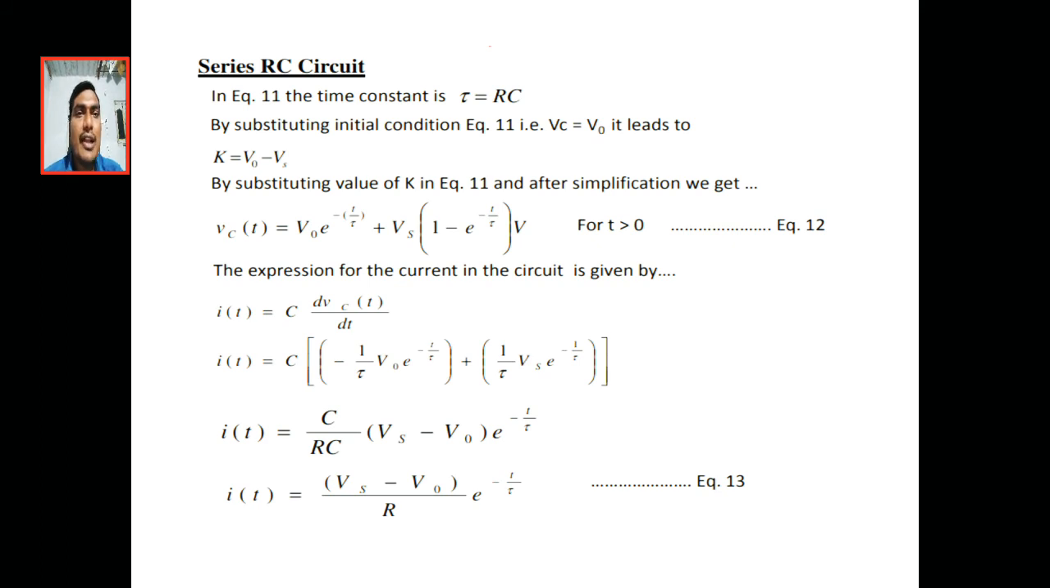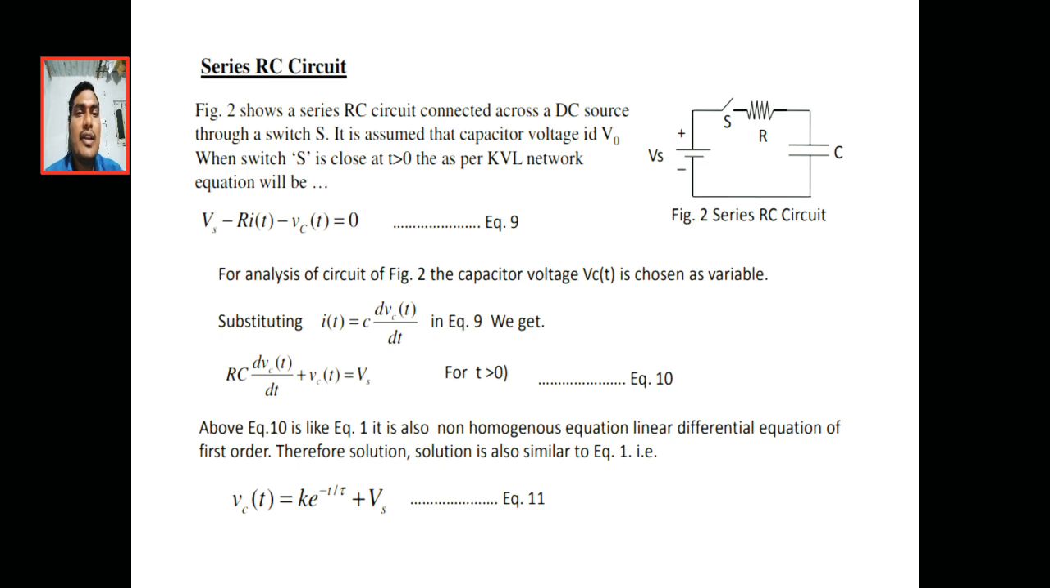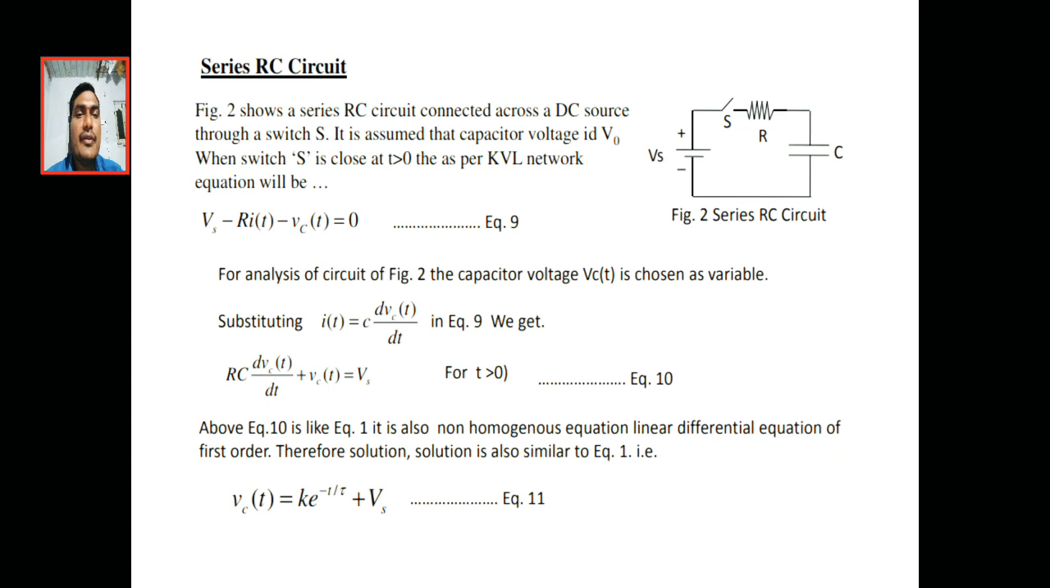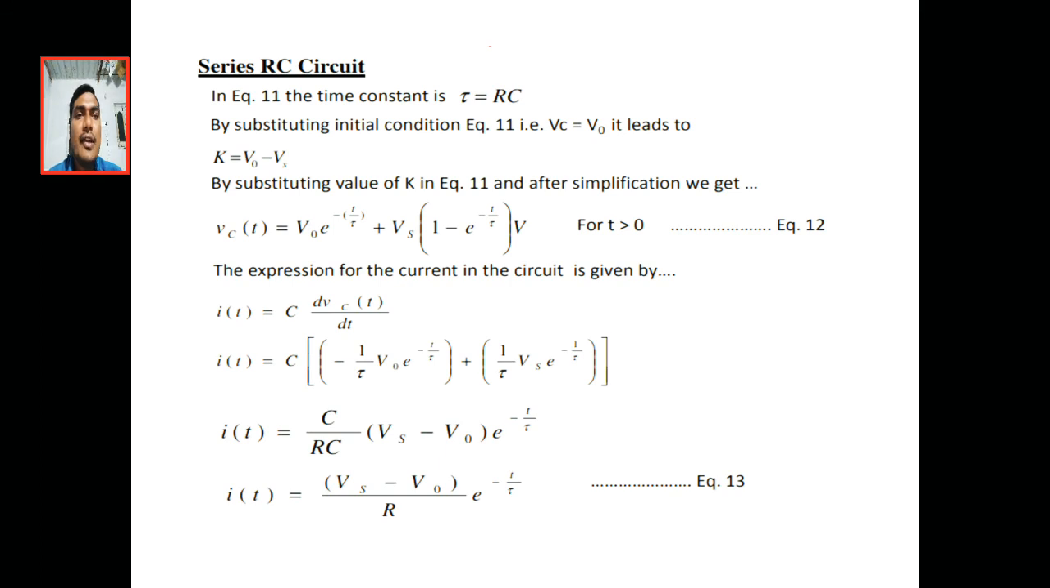By substituting these values in equation 11, we will get this equation: Vc of t equals k into e power minus t by tau plus Vs. Substituting the k value, we get Vc of t equal to V0 into e power minus t by tau plus Vs into 1 minus e power minus t by tau. This is applicable only for t greater than 0, meaning the instant whenever the switch is closed.